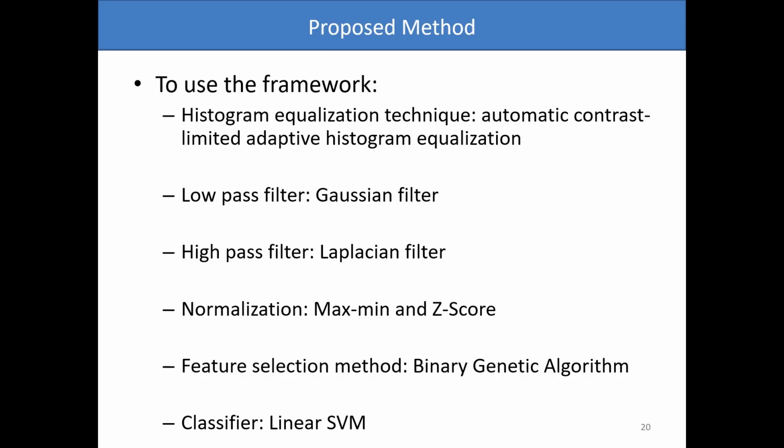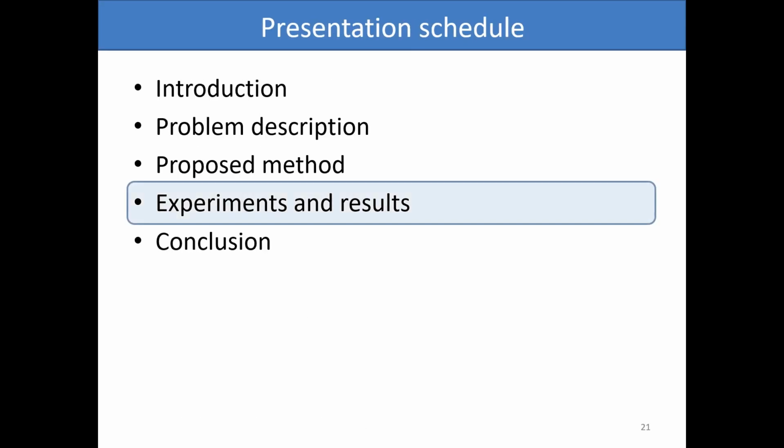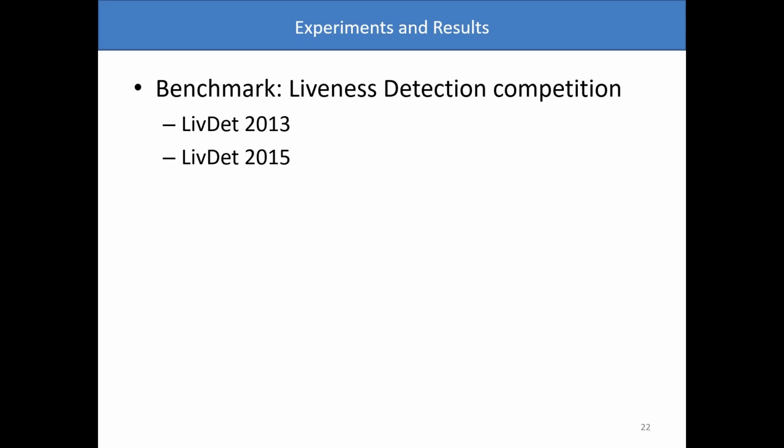The normalization will be the max-min and z-score. As feature selection method, we will use the binary genetic algorithm. And finally, we will use the linear support vector machine as classifier. So, to conduct our experiments, we use the well-established benchmark from the Liveness Detection Competition for the editions of 2013 and 2015.